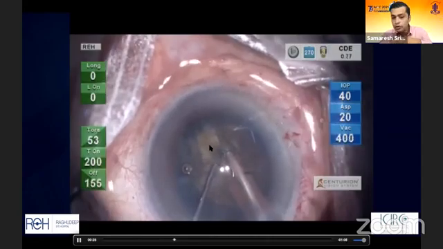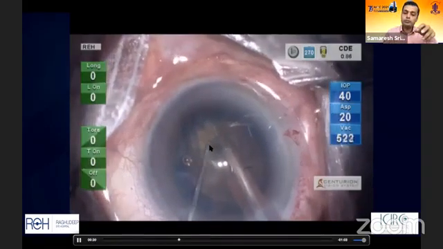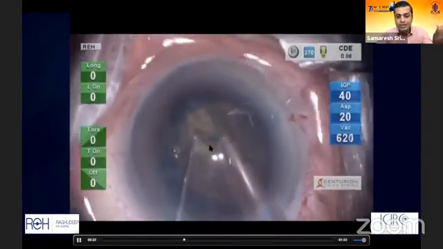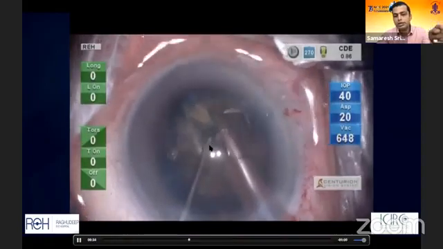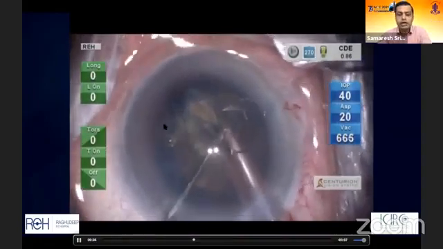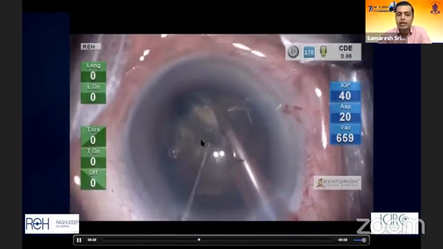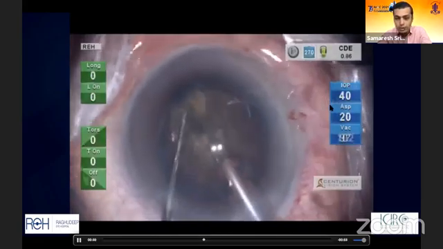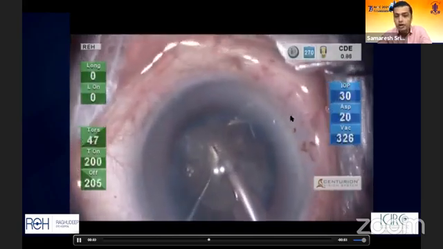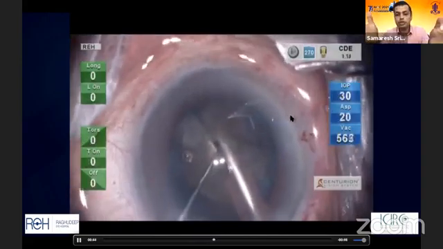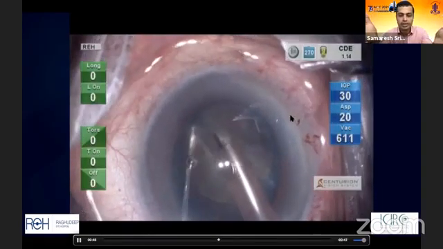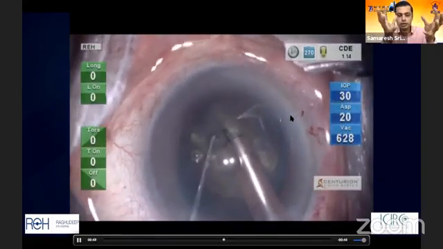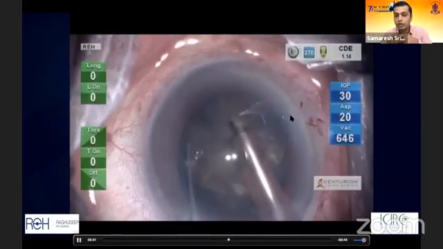Sometimes you may not be able to do that, and what I normally would do is bury the probe at a deeper plane on the same area and go ahead and complete the chop over there. Notice over here that this is a good classical example of a direct chop that was possible due to two things. One, excellent chamber control. There was no post-occlusion surge, which is a classical problem when you're chopping a dense cataract. The moment your occlusion breaks, your entire chamber tends to collapse, which is not what happened.